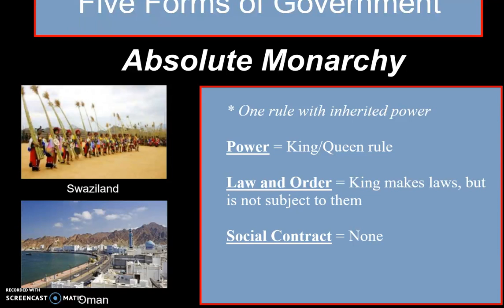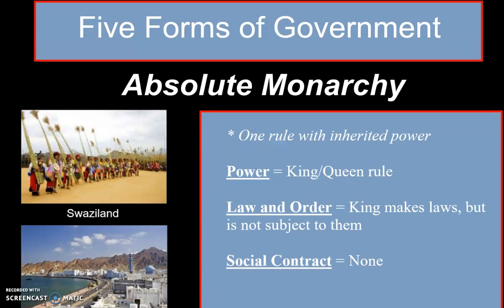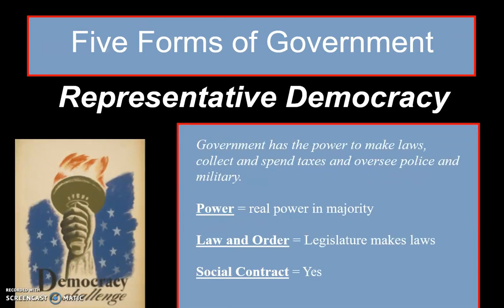Not like the United States, where the president has to still follow the law. And that means they don't have a social contract with the people in their country, meaning that they don't have to follow rules that are set up and agreed upon by all those inside of their country. So the first form of government that we need to know about is the absolute monarchy, where most of that power, actually all of the power, rests in a ruling family. One ruler. Absolute monarchy.